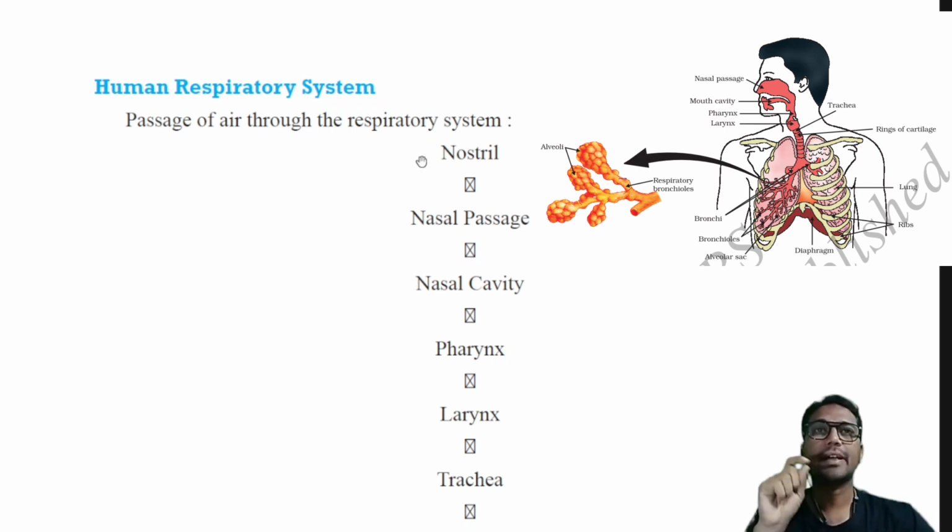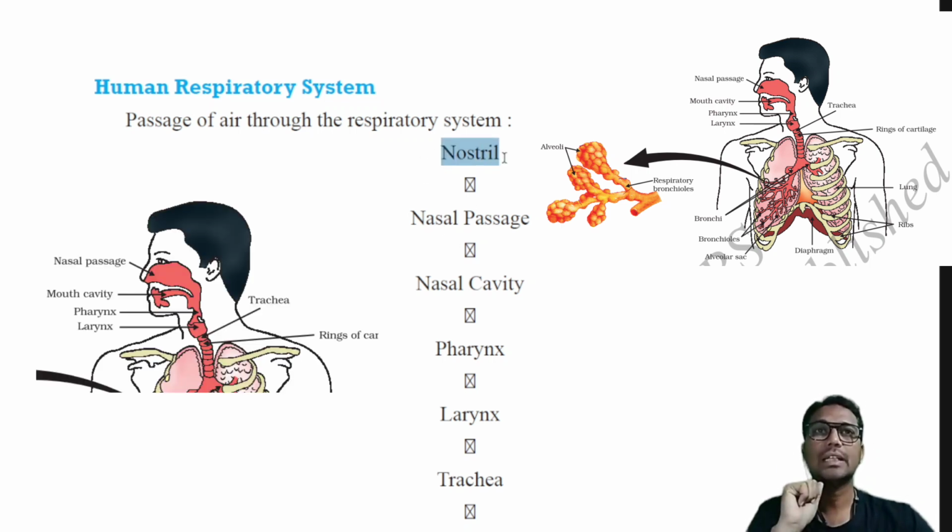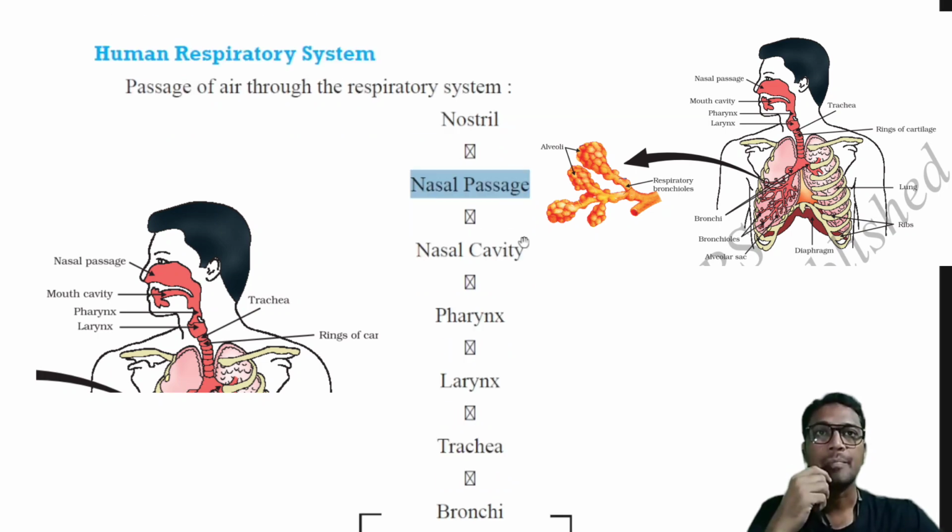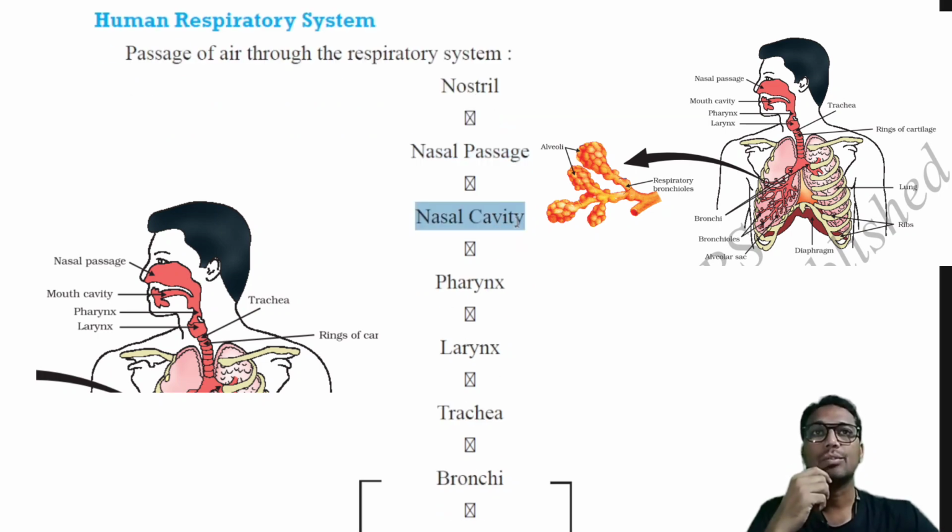So the respiratory tract involves, first, the nostrils, the 2 openings present at your nose. These are called nostrils. From the nostrils, air enters into the nasal passage. The nasal passage has hairs so that it can trap any dust particles or pollen particles and filter the air. Then the air enters into the nasal cavity, which is present around here. Okay, in this area the nasal cavity is present, which is lined by mucous membrane and also cilia.